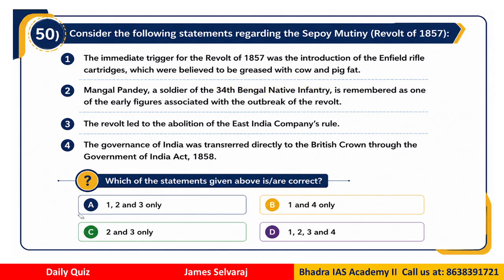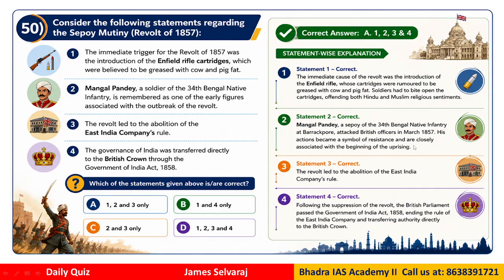So which of these statements do you think are correct? The options are 1, 2 and 3; 2 and 3; 1 and 4; or 1, 2, 3 and 4. The correct answer would be 1, 2, 3 and 4, because all these statements are correct from the exam point of view. You have to be familiar with history, because as I said, history questions are very common in almost all competitive exams. Some factual questions can be asked from a history perspective as well.